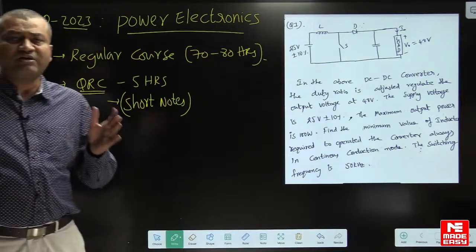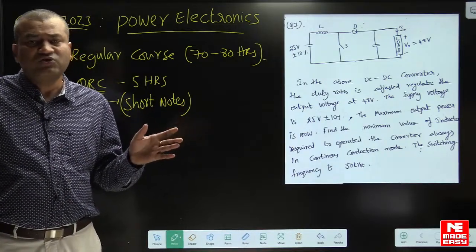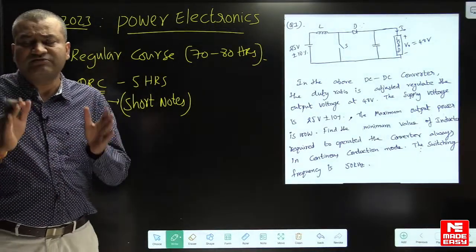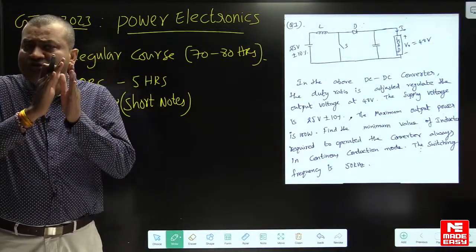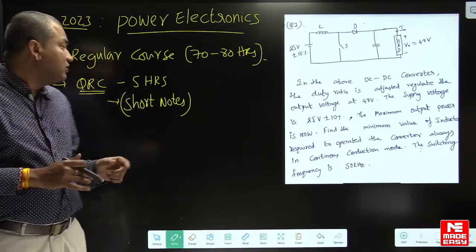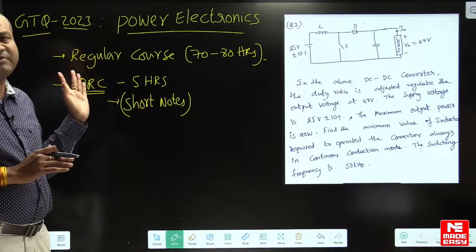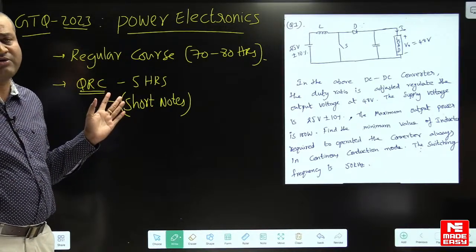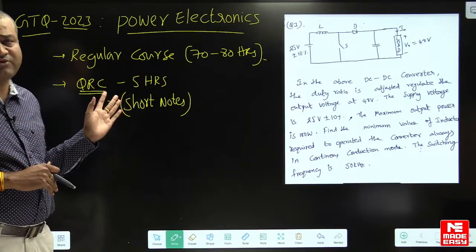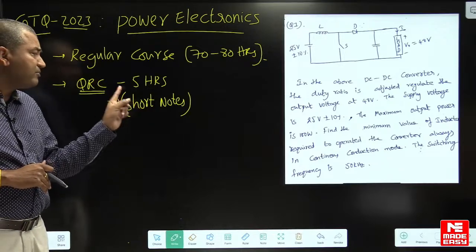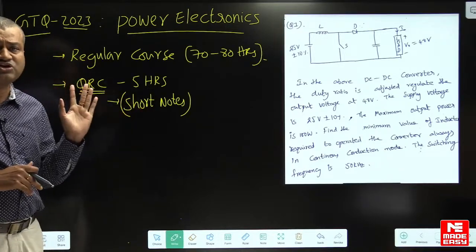In the last 1 week or 10 days, you cannot go through the entire regular course. Regular notes are very big in size. You cannot go through the entire concepts because you are at the end now. At the end, you can go through the QRC program. Even new students other than GATE ESE students, if you are there live, you can go through the QRC program from GATE ESE. It is just a 5 hours class. From the QRC program you can write down the short notes.